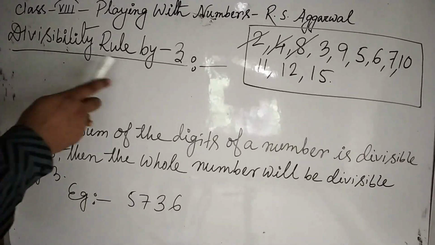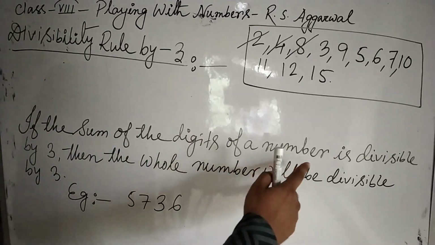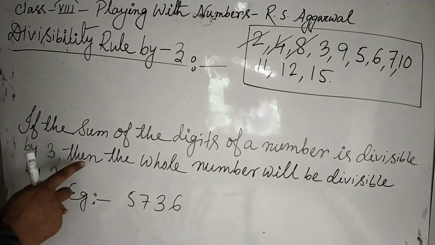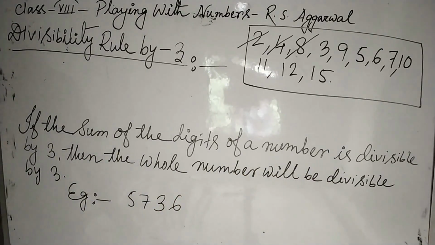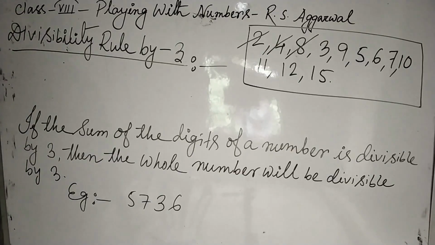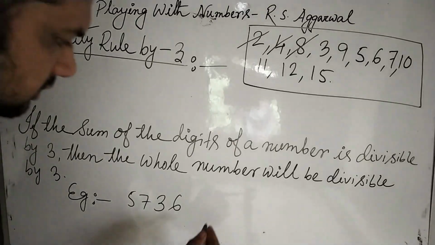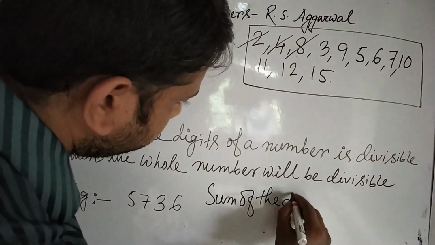Next is divisibility rule by 3. If the sum of the digits of a number is divisible by 3, then the whole number will be divisible by 3. Example, here we have taken 5736. Now what is the sum of the digits?